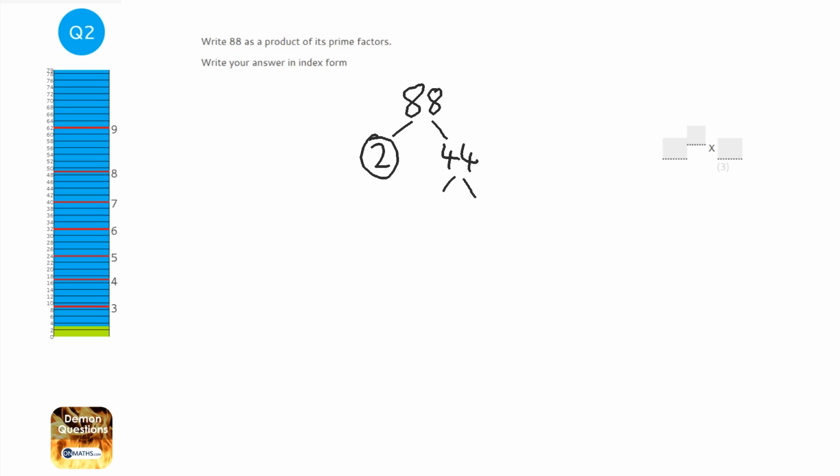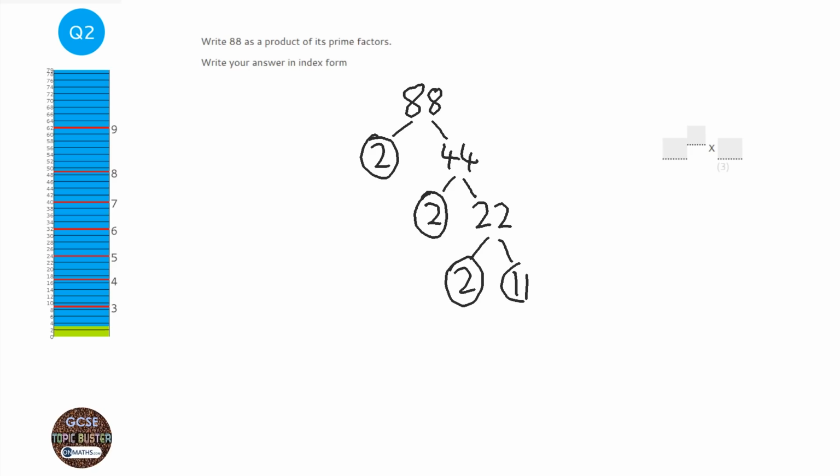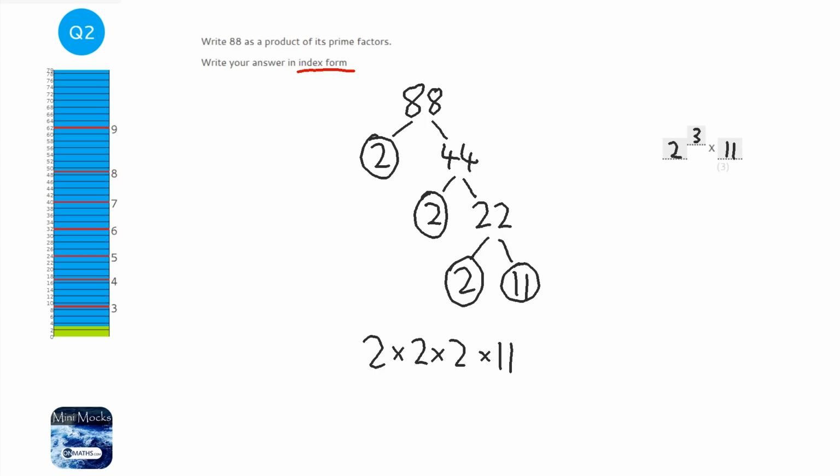So 44, we can get another 2 out of that. We'll divide another 2 out of that. So 2 and 22, 2 and 11. Now 11 is also a prime number, and when you're left with just prime numbers, then you write your answer out like this. If you're also asked to write it in index form, that means instead of 2 times 2 times 2, you're going to write 2 to the power of 3 times 11. Don't work that out because that will give you 88, so 2 cubed times 11 is 88.